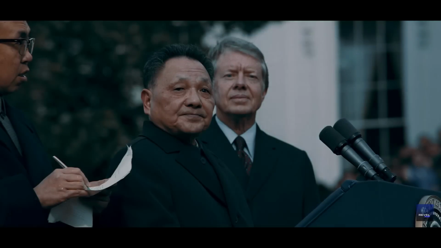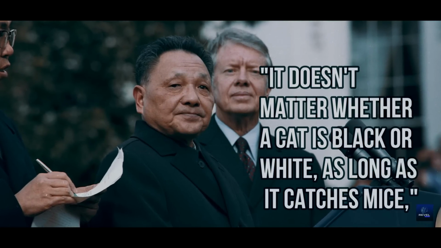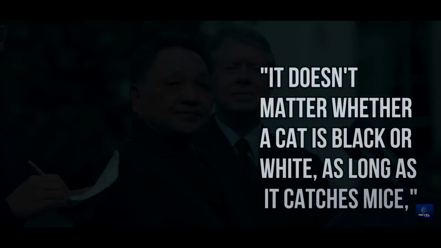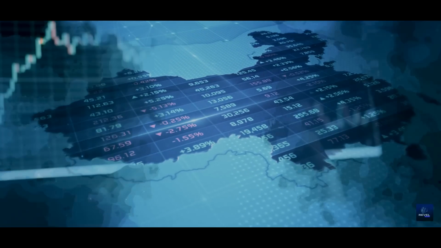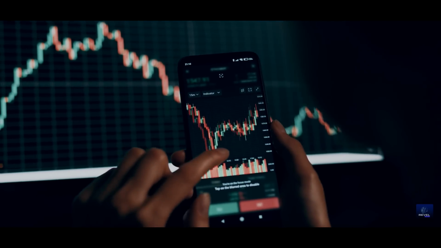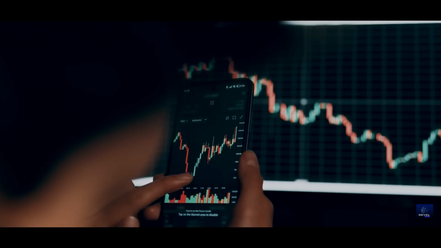Deng's pragmatic approach, encapsulated in his famous maxim, "It doesn't matter whether a cat is black or white, as long as it catches mice," aimed to blend socialist governance with capitalist economic practices. This philosophy fostered a mixed economy, where market dynamics could thrive within a socialist framework, resulting in rapid economic growth and substantial improvements in living standards.